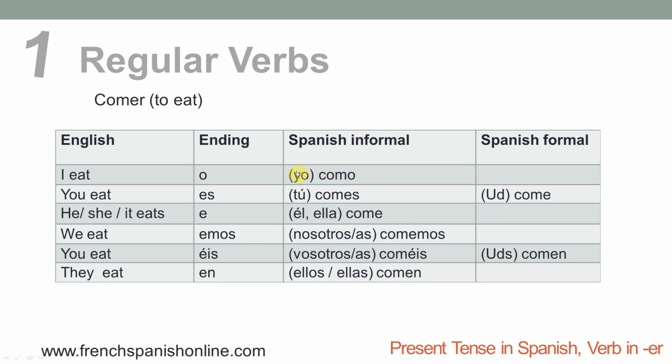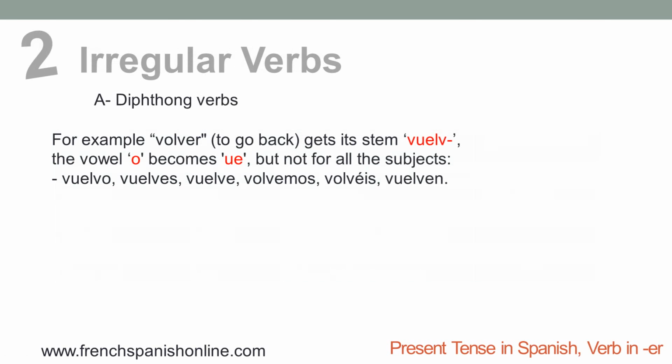Again, the subjects are in brackets because you are not obliged to use them, just to stress the subject or to make your sentence clearer. Here we have our Spanish formal to translate "you," the singular form, usted come, and the plural, ustedes comen. Things you know now. Let's see the irregular verbs.